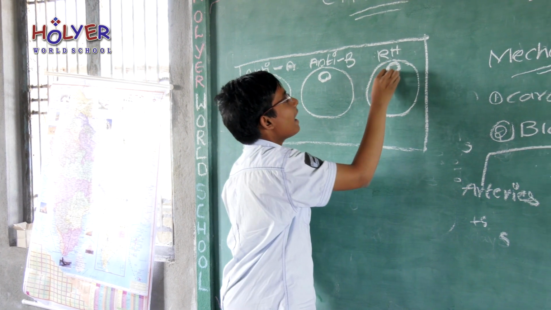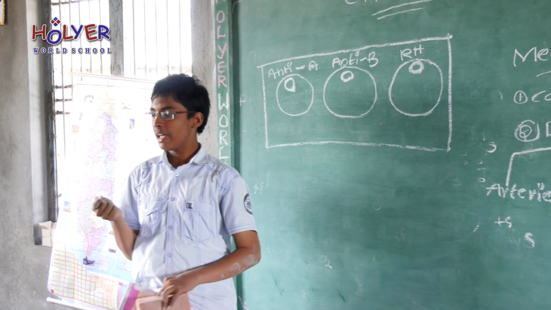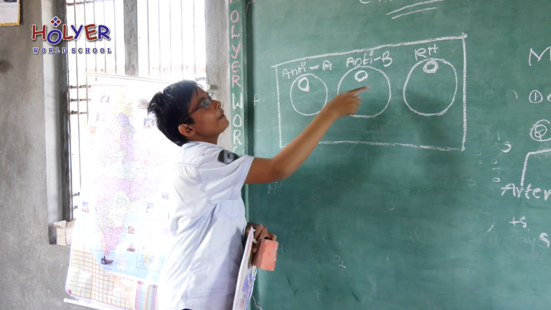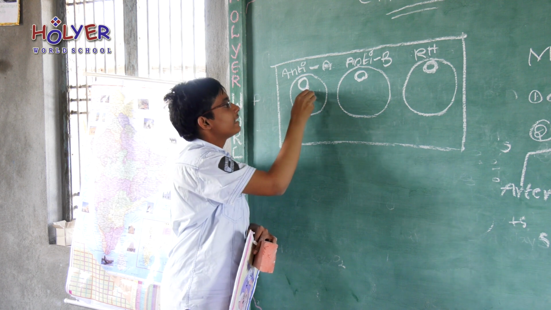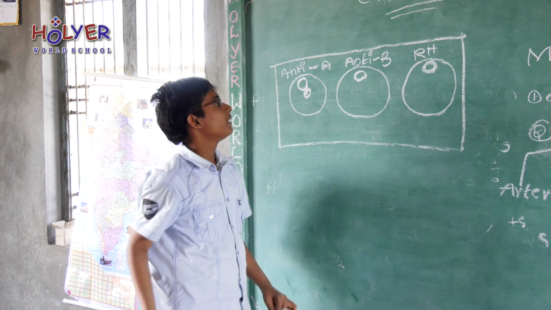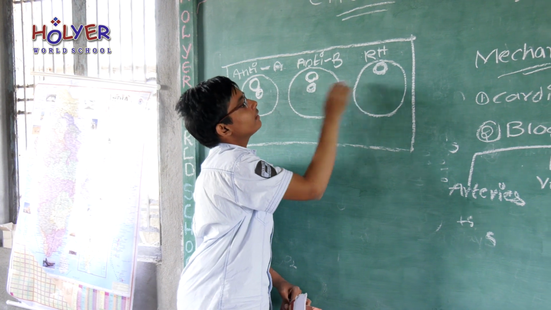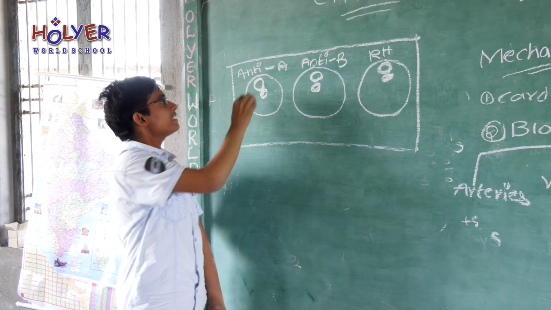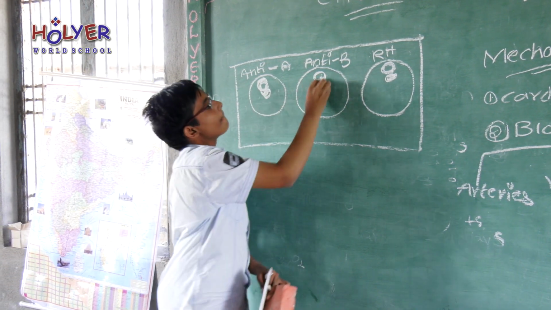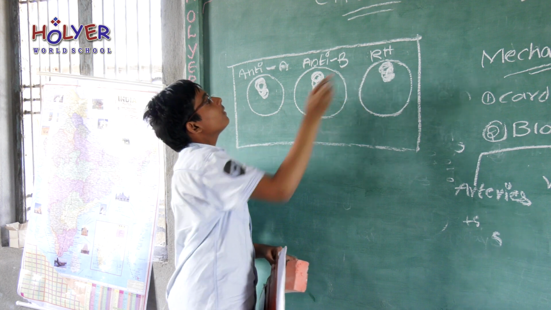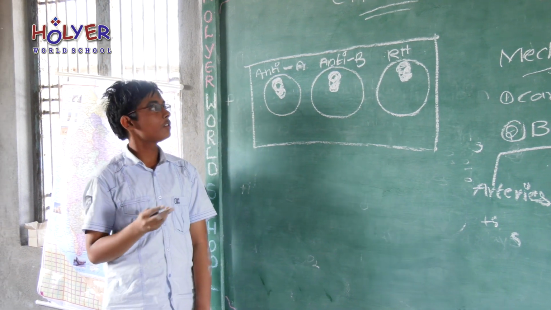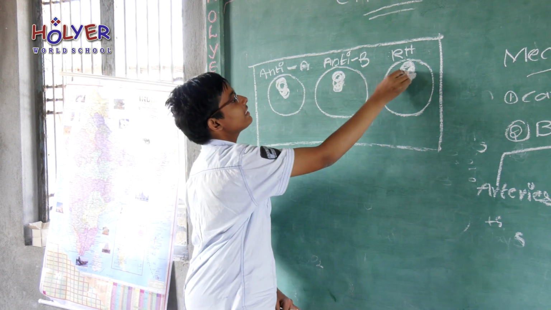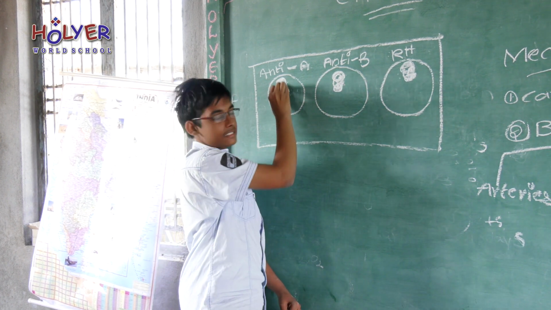This is anti-serum RH. Take a needle and prick your finger and add 1 drop in each circle. First, adding in the first circle. This is blood. Next, in the second circle, blood. And the third circle. Take a toothpick and mix it well. Mixing. Take 3 toothpicks, not 1 toothpick, because these will be mixed in 3 circles.